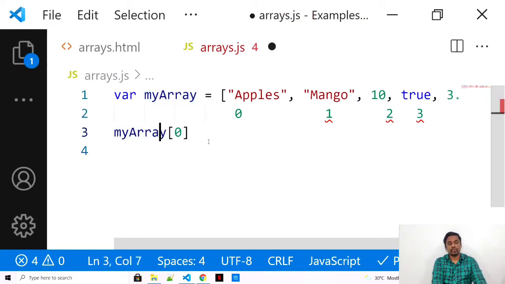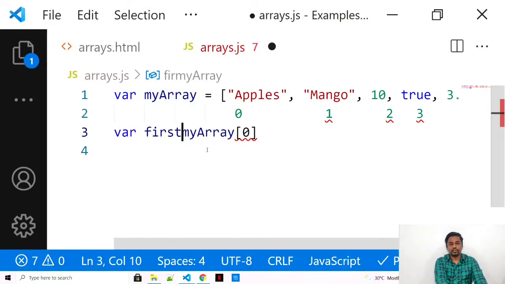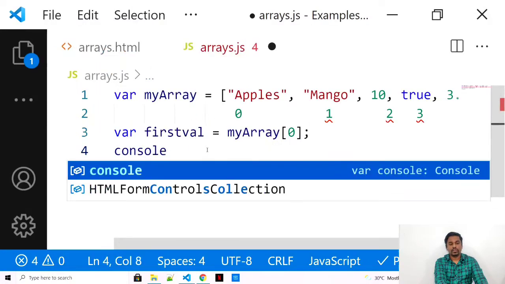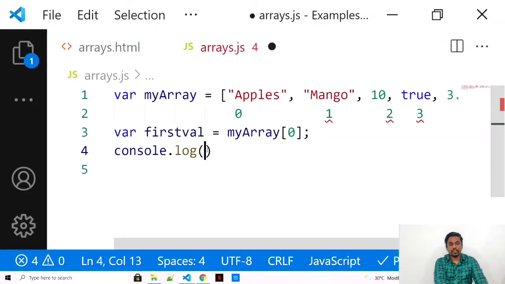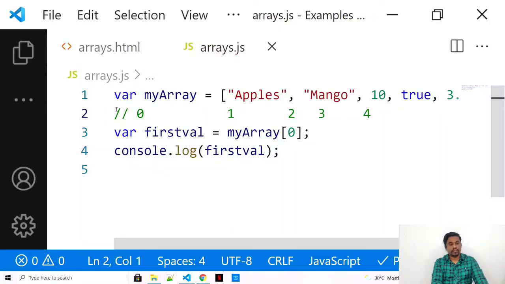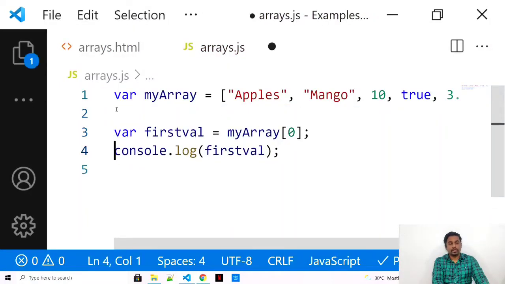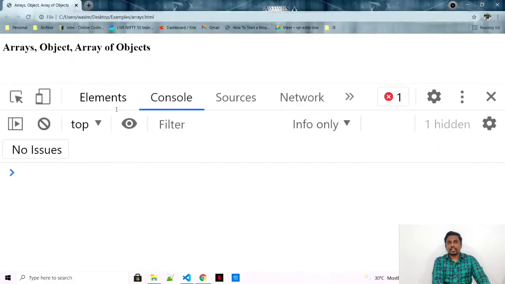Let's see and print this. You can basically take this into a variable, first value equal to, and you can just print it, console.log first value. Let me remove this. Let me quickly save this and refresh it.